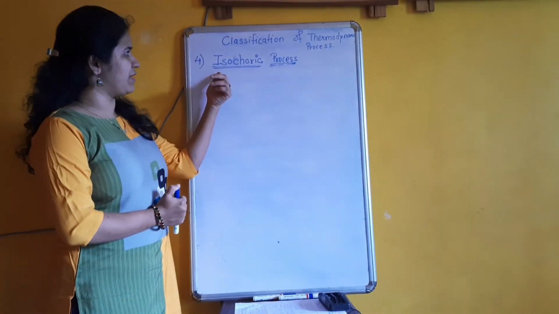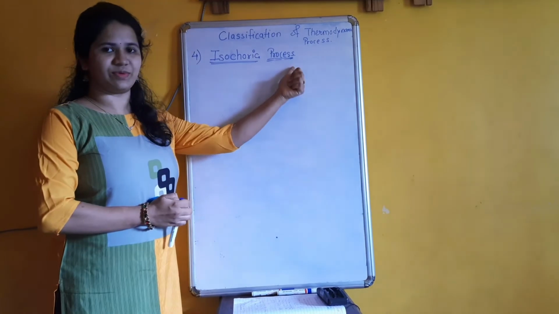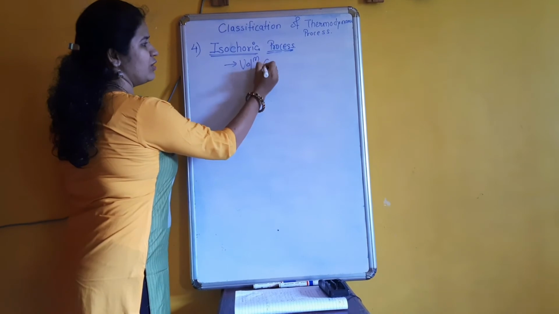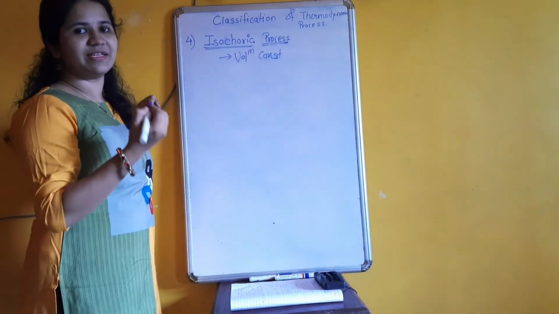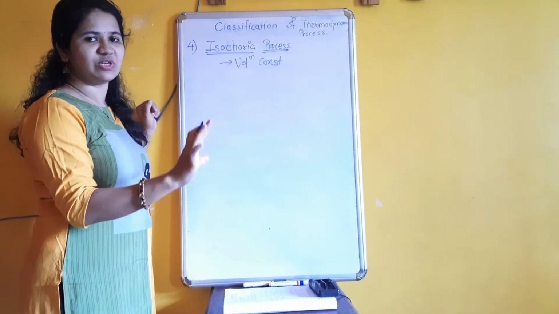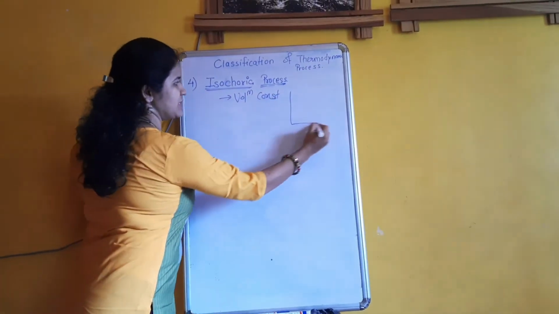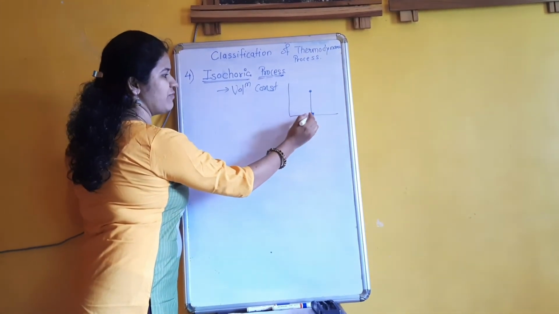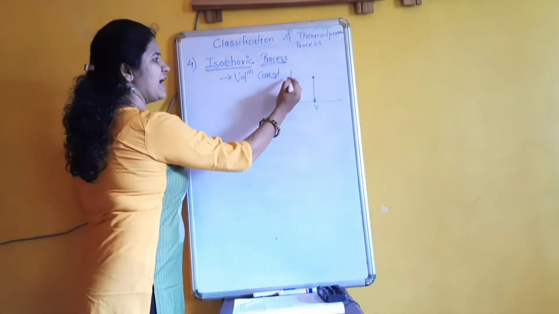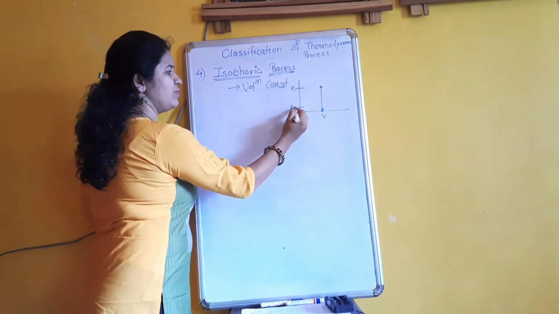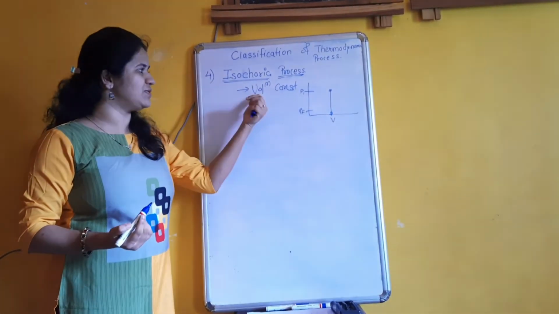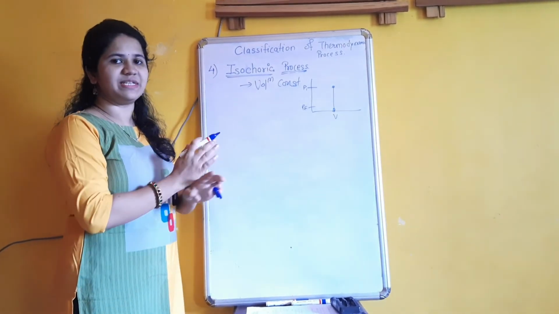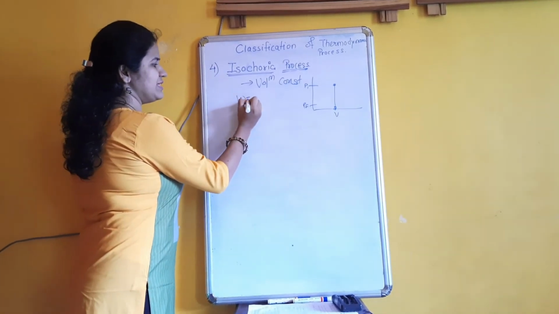The next, fourth classification is the isochoric process. In an isochoric process, the volume is constant, and we know that when volume is constant, there is no work done. Volume is constant means the graph is like this: only one volume is there and pressure decreases from Pi to Pf. Whenever volume is constant, the piston does not move up or down, so work done is 0.